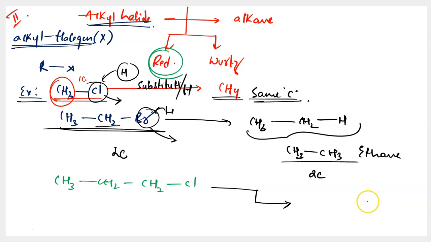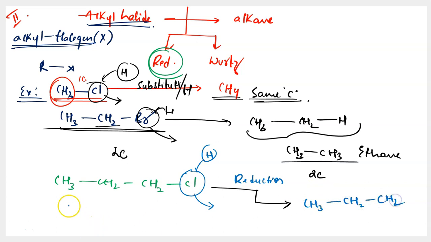Hoping that you're trying it along with me, I'm writing the answer over here. In this reaction, if you are conducting reduction, what will you be using? You have to be displacing this chlorine, isn't it? With the help of what? With the help of a hydrogen atom. So in place of chlorine comes hydrogen. And then I would have to be writing CH3, CH2, CH2 as it is. There's no change in this area. The only change you see is over here. In place of chlorine, you have a hydrogen. And this molecule is nothing but CH3, CH2, CH3.